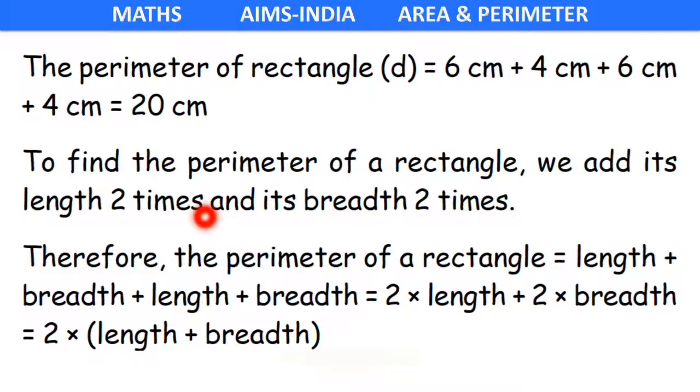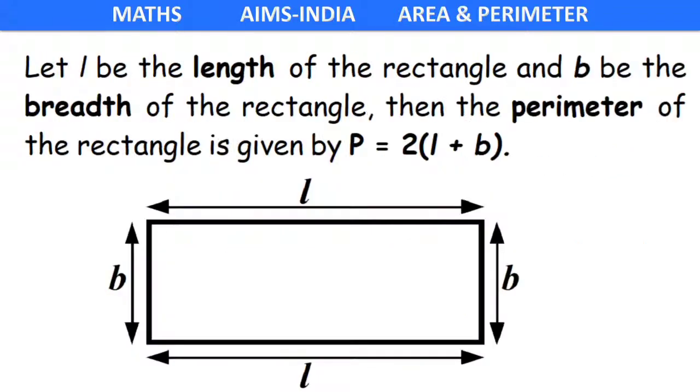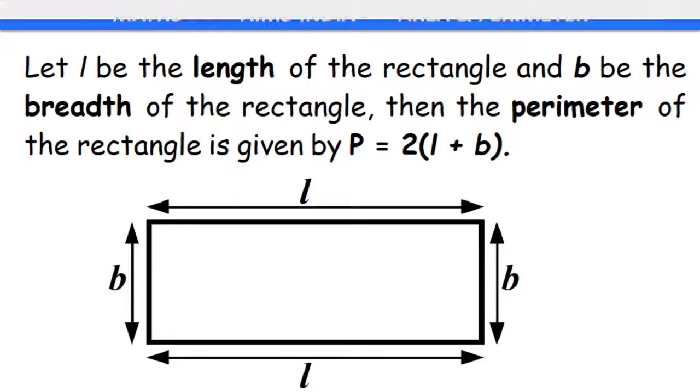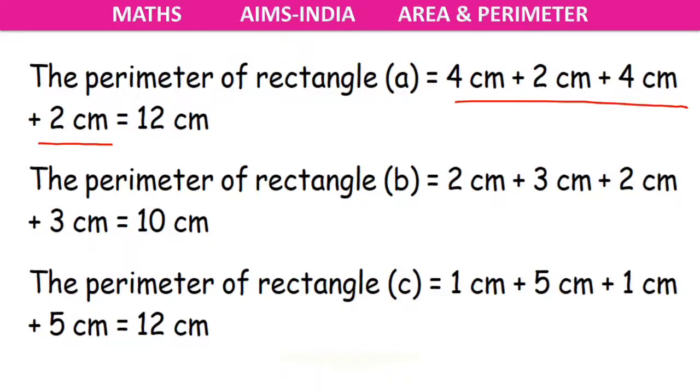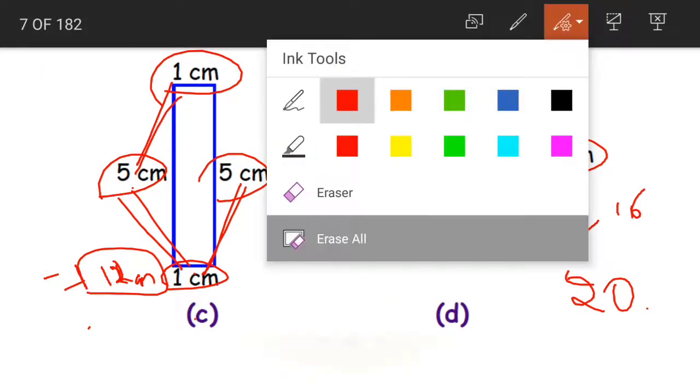We first found out the rectangle's perimeter by using the basic knowledge that we have, that is adding the length of the given sides. To find out the perimeter of a rectangle, we add its length 2 times and we add its breadth 2 times. What are they saying? To find out the perimeter of a rectangle, what do we do? We add its length 2 times and breadth 2 times. Let us see if we have done that or not.